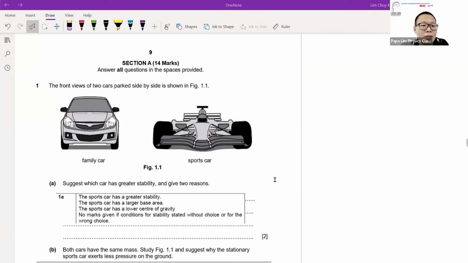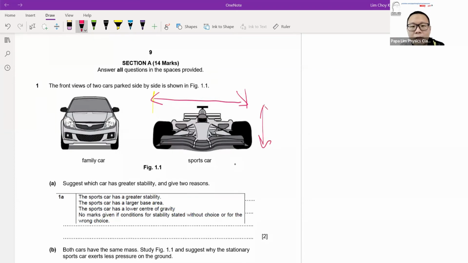Which car is more stable? The sports car is famous for its stability because of two things. First, its base is large, a broader base than most cars. The other factor is that it is much lower. The driver sits very close to the ground. They have to be kept low because when they are low, their CG is low.